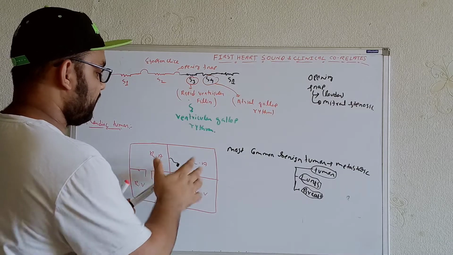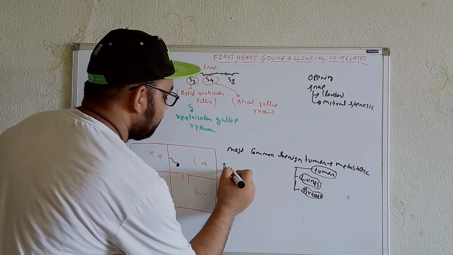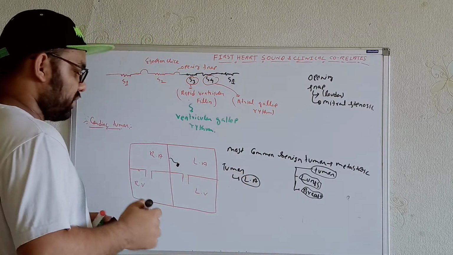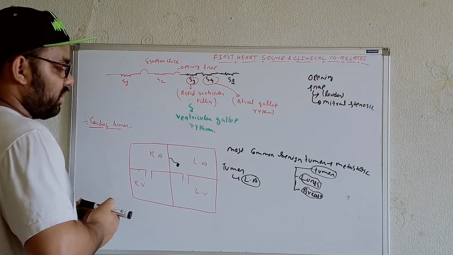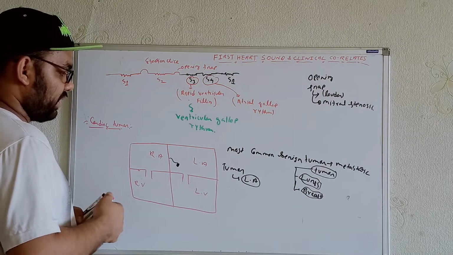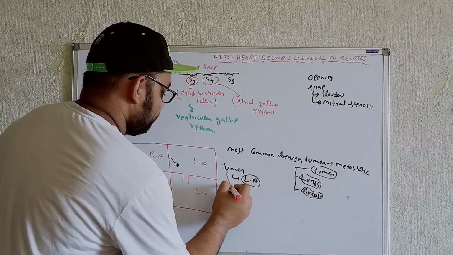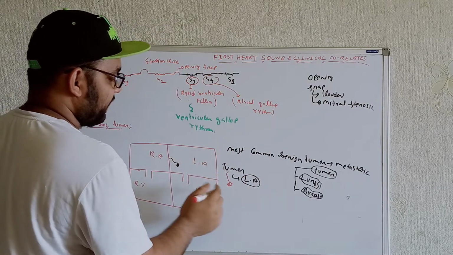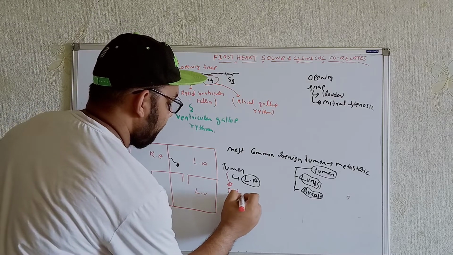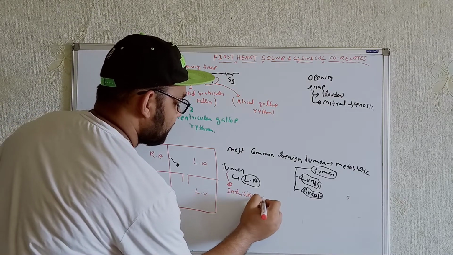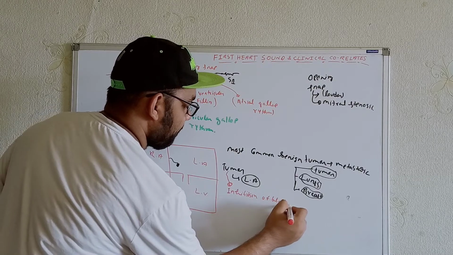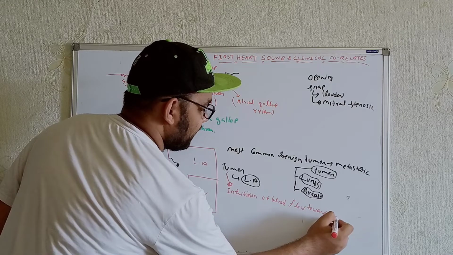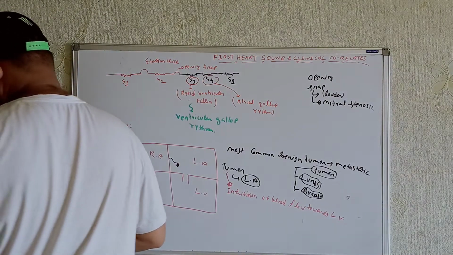Left ventricle, sorry, in the left atrium, so we are getting the tumor in the left atrium. Now see, what type of problem we'll see over here whenever you are getting this type of tumor. Okay. So they will what? Inhibit the blood flow from the left atrium to the left ventricle. In these cases, we will see inhibitions of blood flow towards the left ventricle.